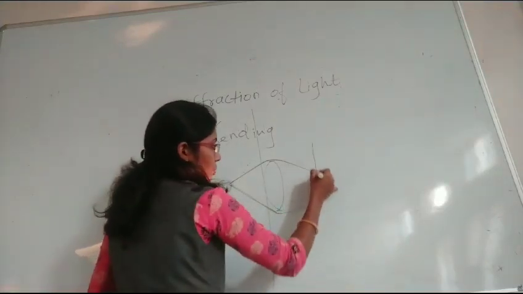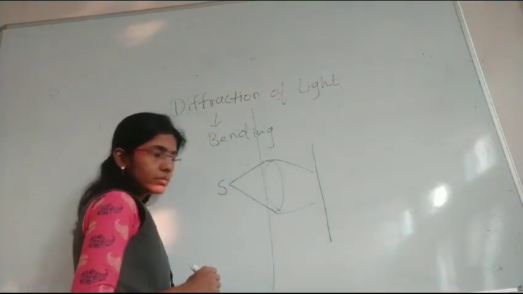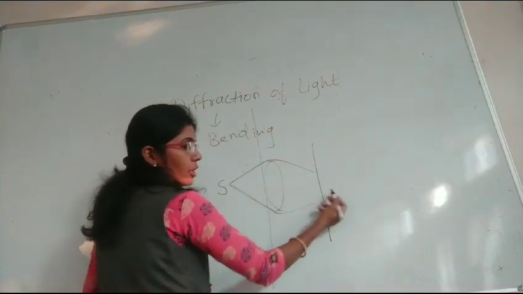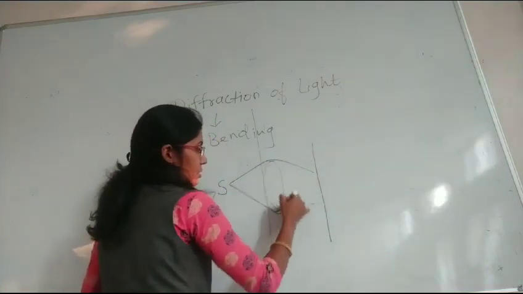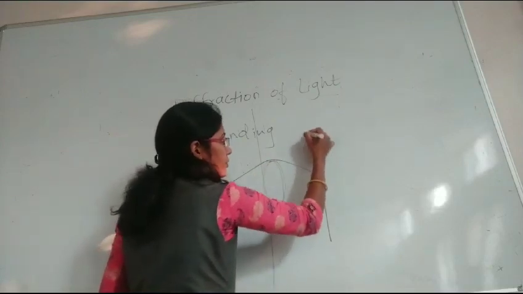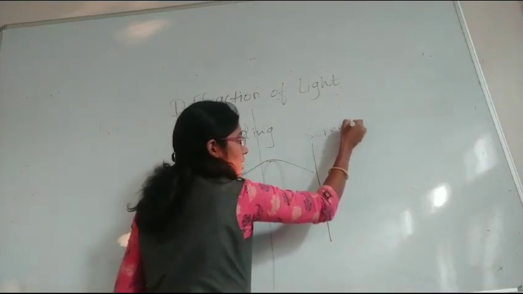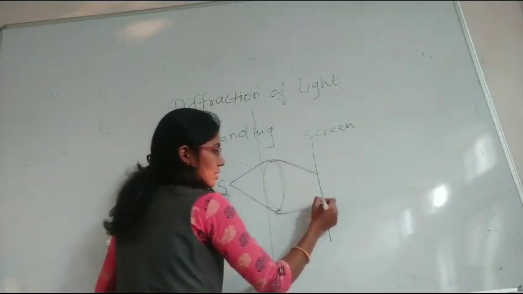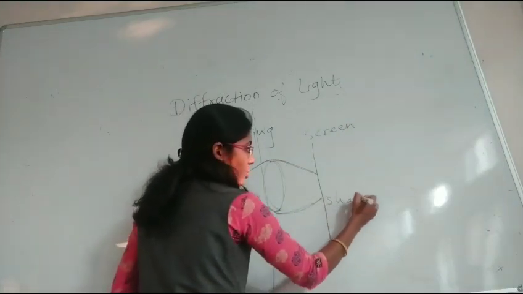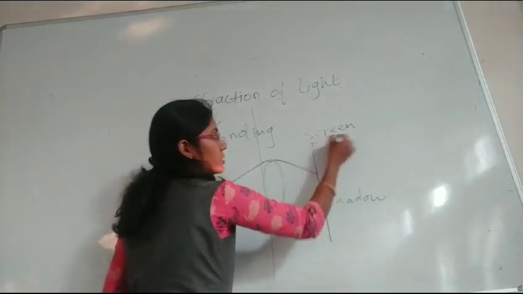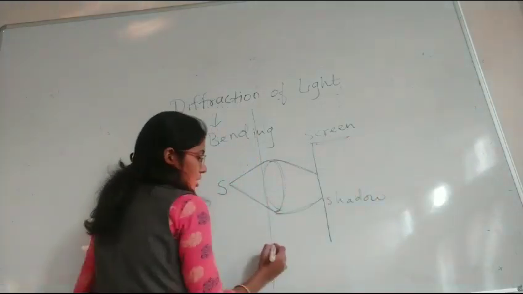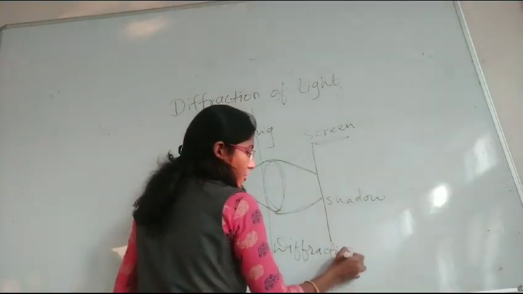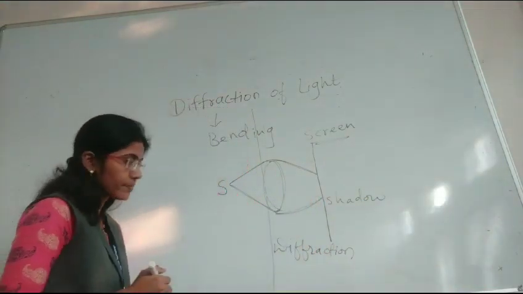At the output of the obstacle, if we consider there is a screen, then due to this bending, a shadow is obtained on the screen. This is known as the diffraction of light. This is the basic concept of diffraction of light.